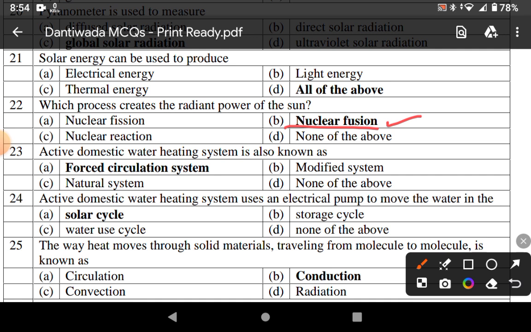Active domestic water heating system is also known as forced circulation system. Active domestic water heating system uses an electrical pump to move the water in the solar cycle.